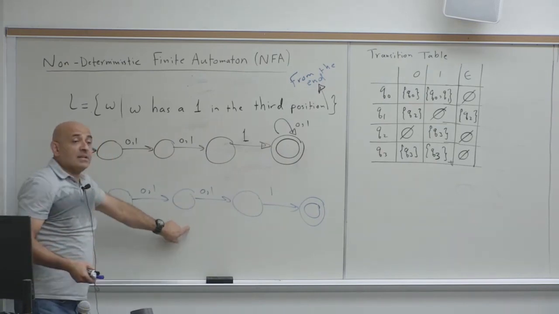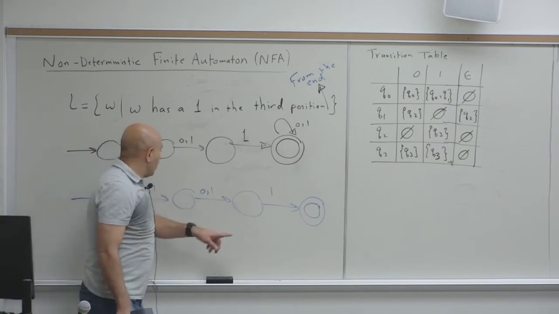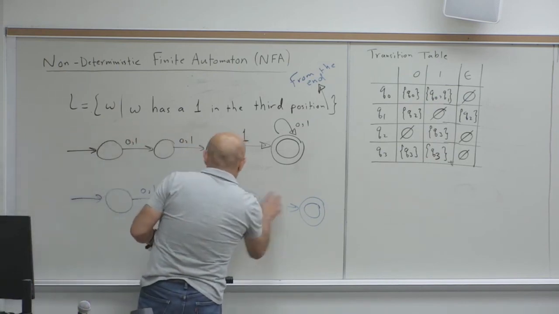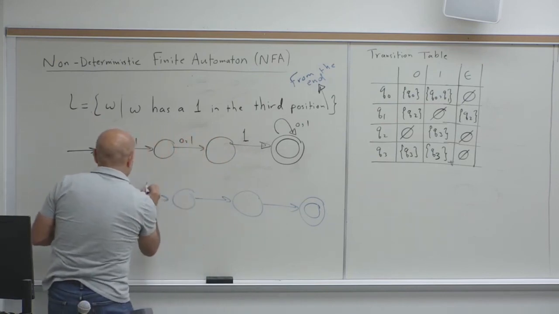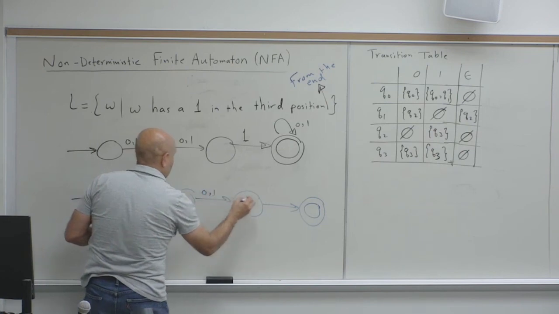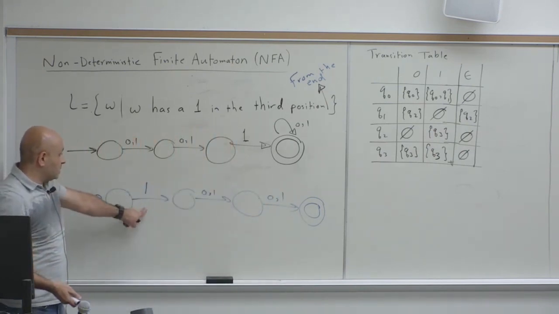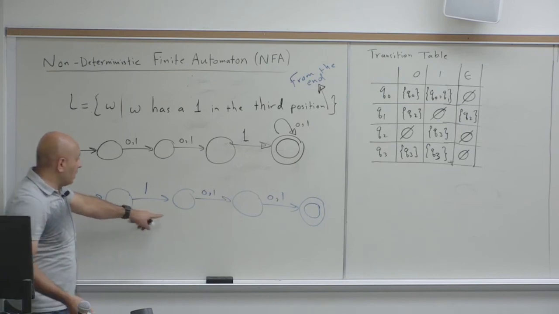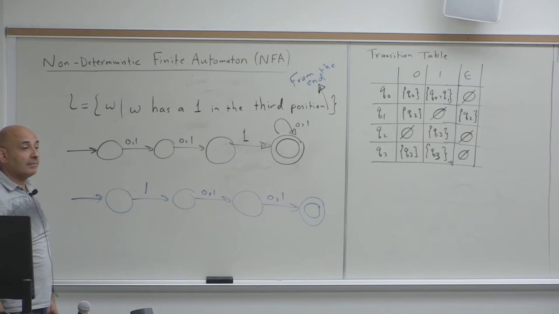So what's missing? Who can make this correct? The third position from, so this is not the third position, no, sorry, this is the last. So it's the other way around. So this is the third from the end, then 0 or 1, then 0 or 1. Now what's missing? It needs to loop on itself at the state right before the 1.